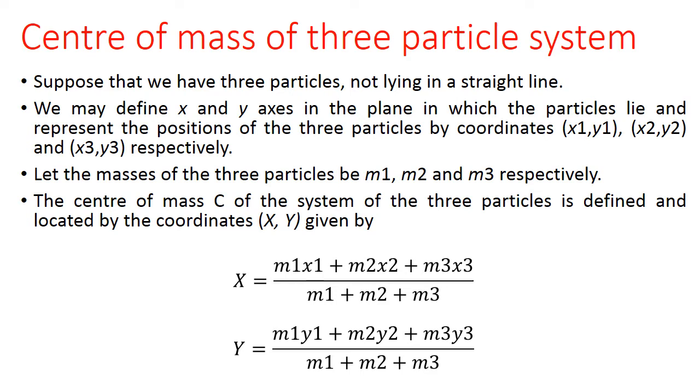If masses of the particles are m1 m2 m3, then center of mass C is represented in terms of its coordinates x and y as x is equal to m1 x1 plus m2 x2 plus m3 x3 divided by m1 plus m2 plus m3. Similarly, y coordinate may be expressed as m1 y1 plus m2 y2 plus m3 y3 divided by m1 plus m2 plus m3.